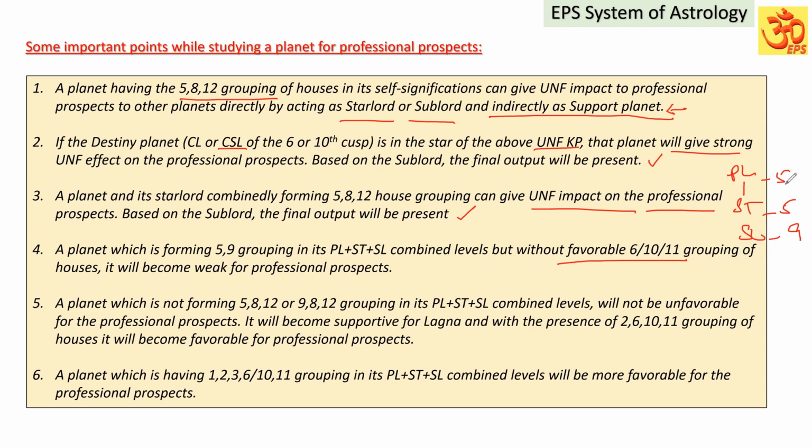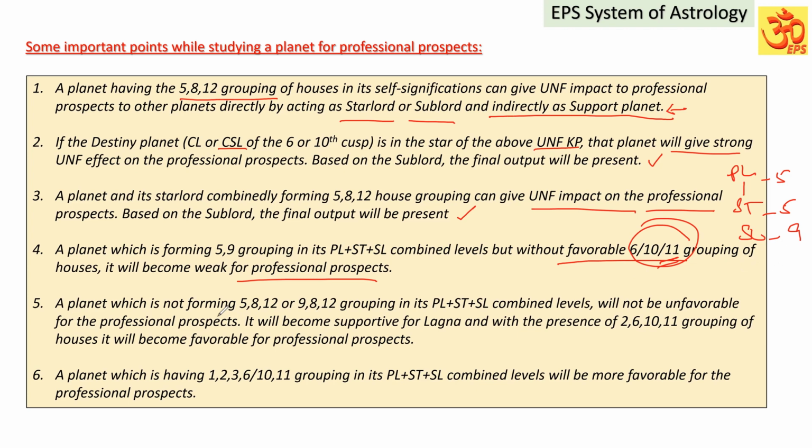But 5, 9 are present, no unfavorable 8 and 12, but similarly, no favorable houses are there either. It means it will become weak for the professional prospects. Absence of 8 and 12 is good, but absence of the favorable 6th house, 10th house or, importantly, 11 means it will become weak for the professional prospects because they will take the upper hand.